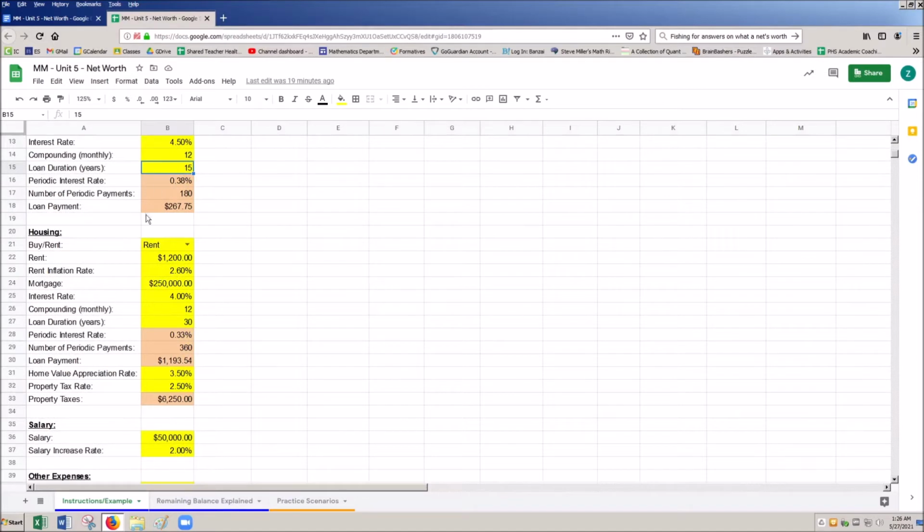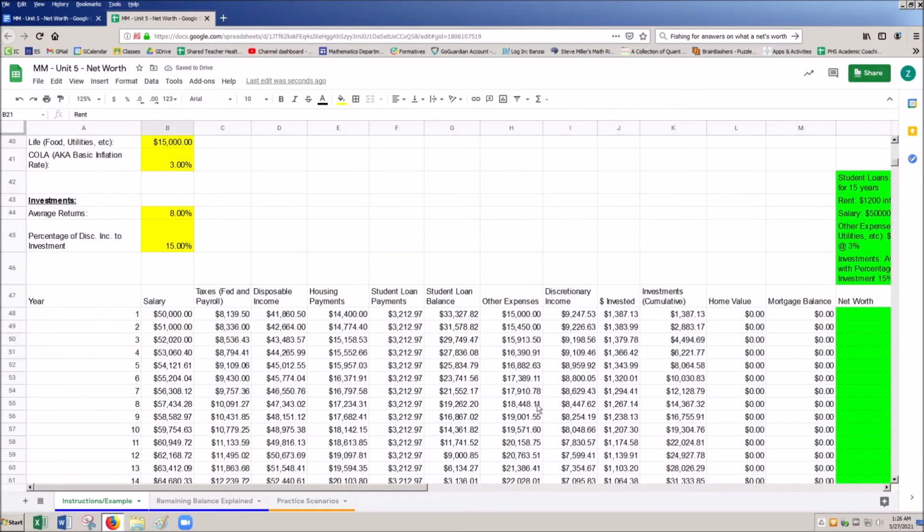For housing, here we now have two big choices. One is we can buy, or the other is that we can rent. When we switch between these two things, it's going to switch all the values down here. So I'll just show you highlighted for a second. Here are my housing payments.